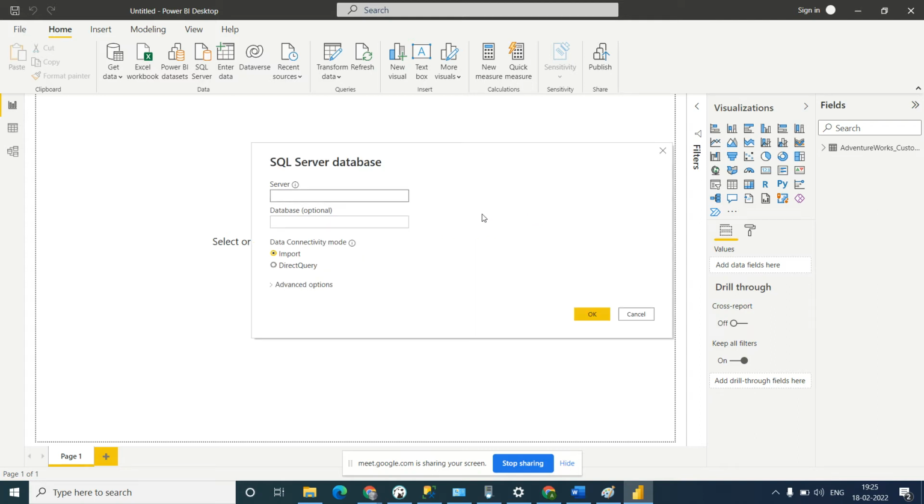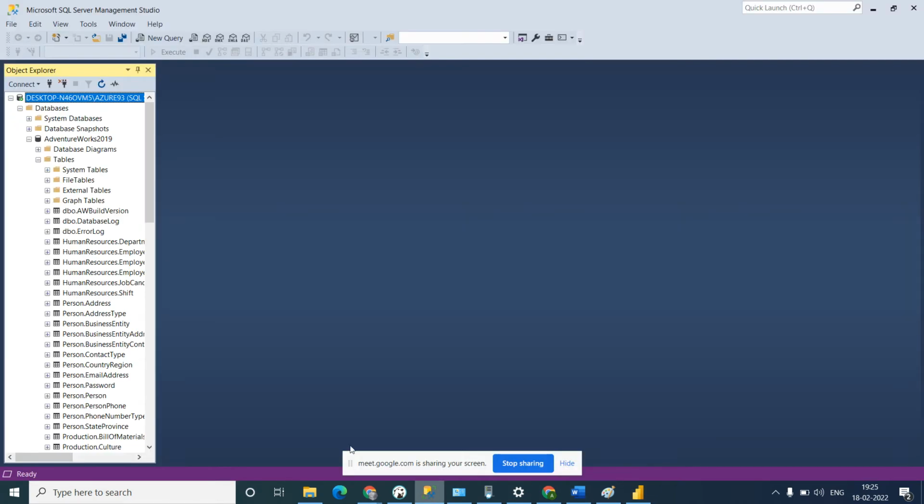It will ask me to tell the server name. So I will give the server name, that is the host name, and the database. What is my database name? Let's see. Adventure Works is my database name.